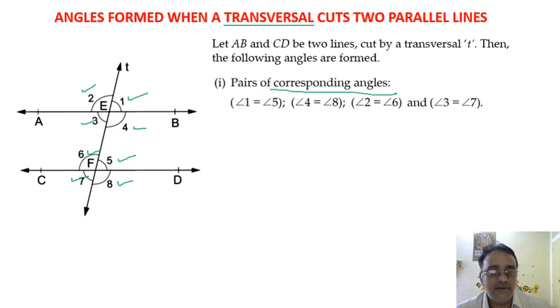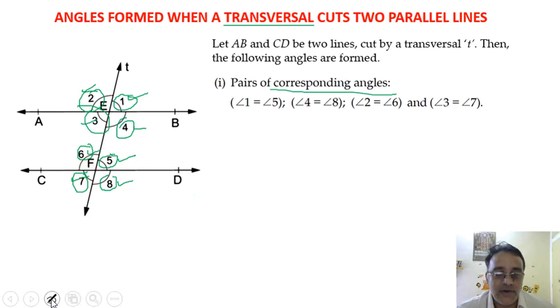So we have altogether four pairs: angle 1, angle 5, and next one angle 4, angle 8, and the third one is angle 2, angle 6, and the last one is angle 3 and angle 7. So these are the four pairs of corresponding angles.